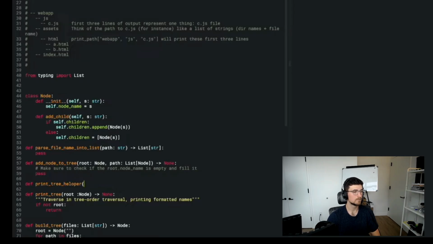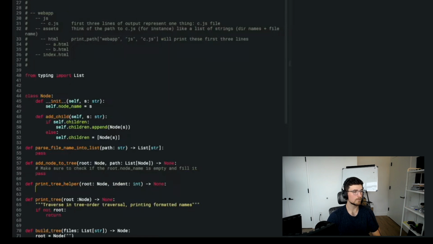If not root return, we know that. We'll put pass to make it happy for a second. And we'll say print tree helper of root, and the first one has indent 0. Okay, that's good, and it'll know to print the dashes and stuff. And then up in print tree helper, we'll say, do you care if there's a new line at the end of everything or not? Like at the end or at the beginning, does that matter to you? You know what? I'm not super worried about it. So yeah, it's totally cool.